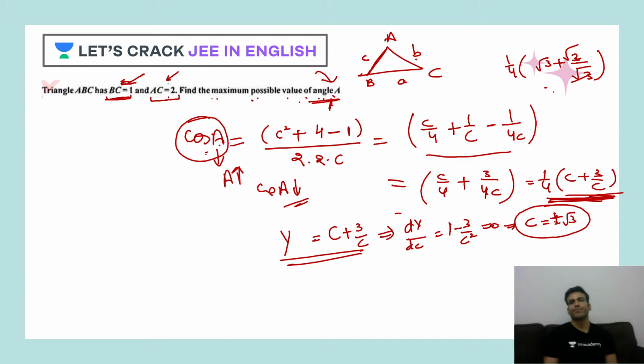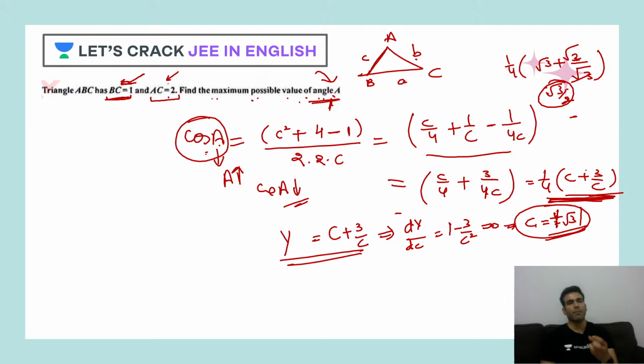Root 3, twice of root 3. So root 3/2. Okay. But if you punch minus 1, what would you see? First thing I would suggest, your C can't be negative. C is basically the length. So C can't be negative, so we'll have to take only the positive one. So positive root 3 is your value where you see that this is becoming what?